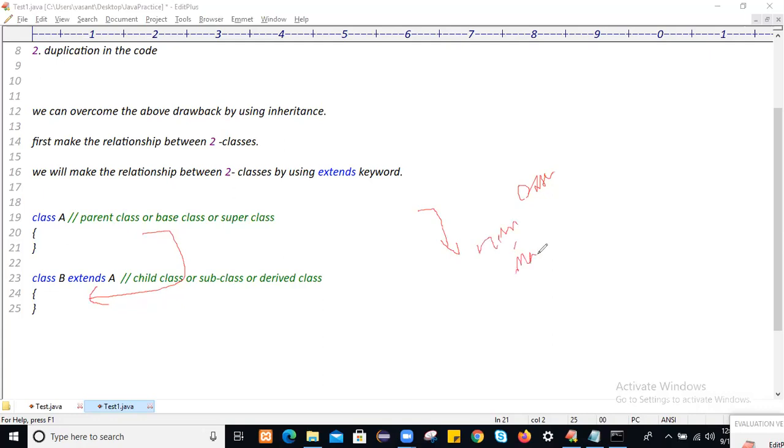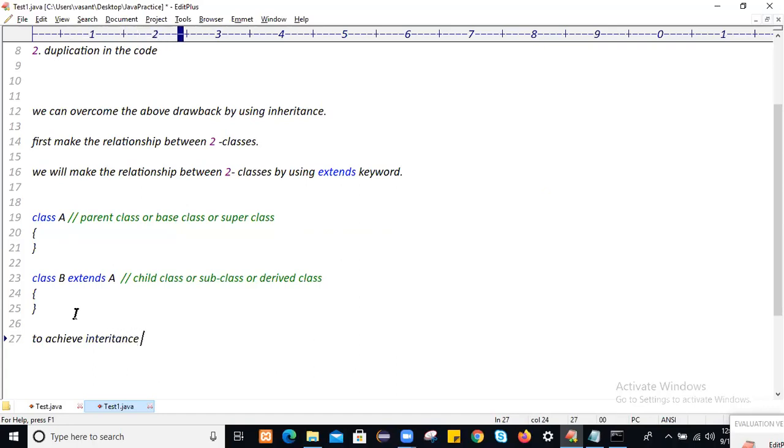All the non-static members of the parent class will get inherited into the child class. But memory gets allocated to the non-static members of a class when you create an object. So child class object creation is mandatory to achieve inheritance in Java. If you don't create a child class object, you can't achieve it.